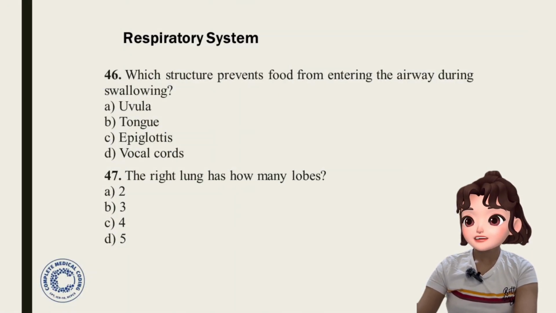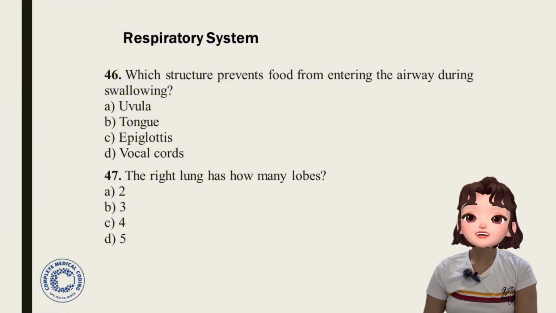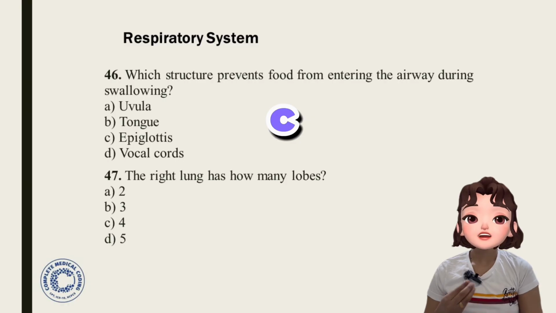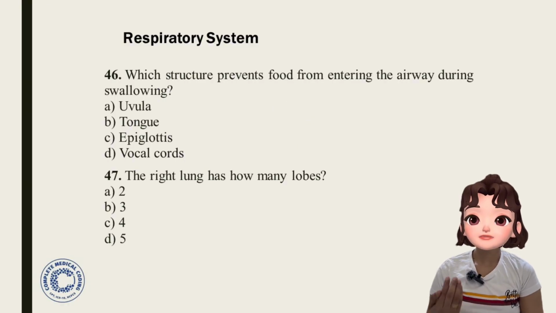Now let's discuss a few questions from the respiratory system. Question 46. Which structure prevents food from entering the airway during swallowing? Options: uvula, tongue, epiglottis, vocal cords. Answer is option C, epiglottis. So epiglottis is the organ that prevents food from entering the airway when we swallow the food.